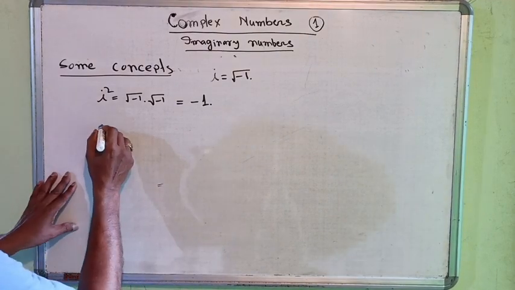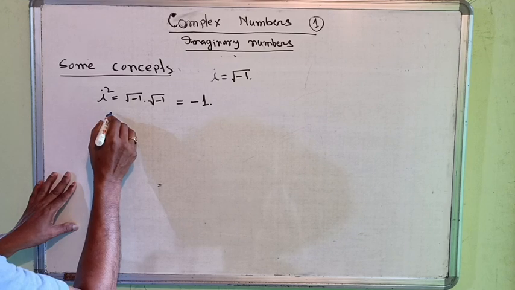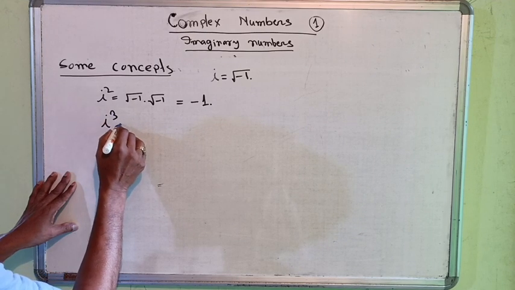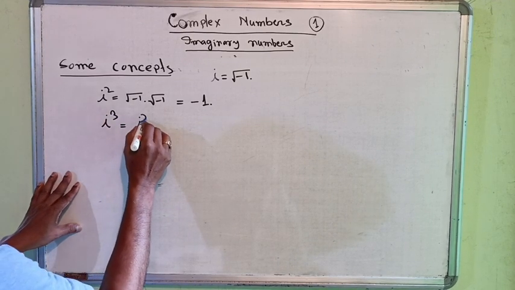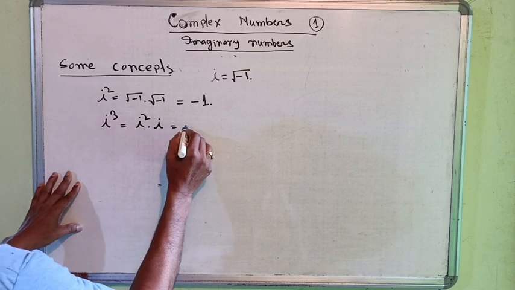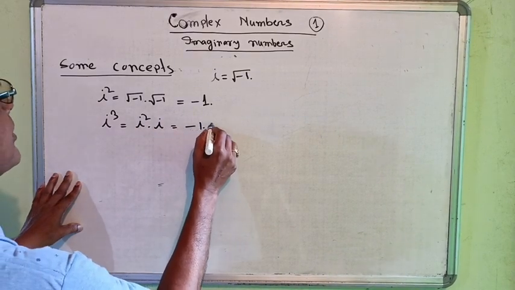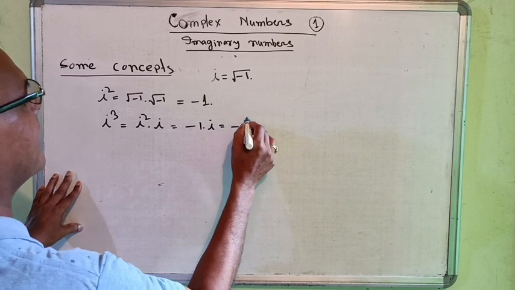Next, i cube is equal to what? i cube is equal to i square into i. Therefore, we get minus 1 into i. This is equal to minus i.